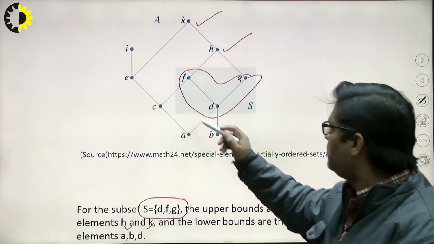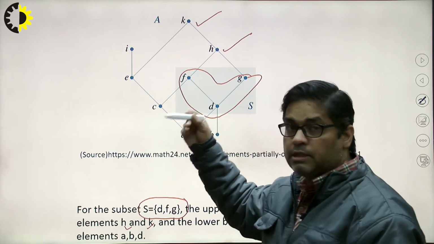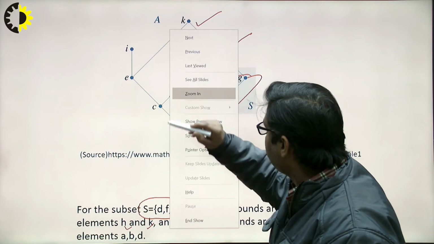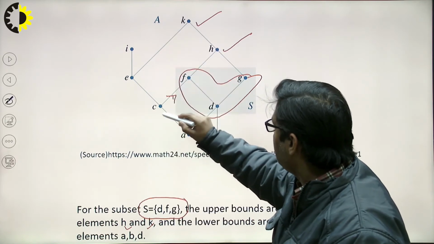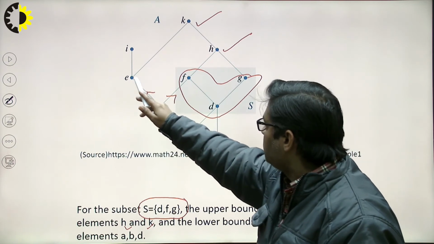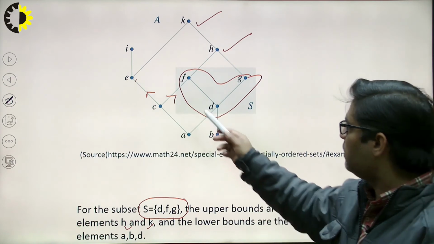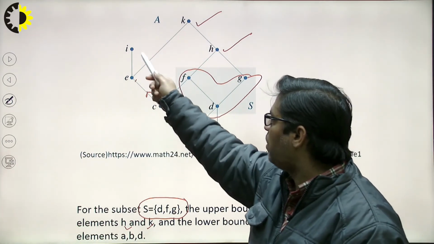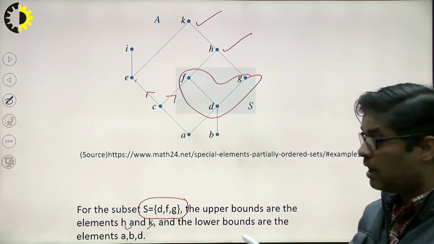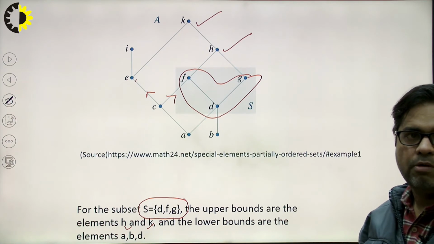Here if I see the divisibility relationship, then I can say that C divides F, and C divides E. But I cannot say anything about E and F, whether E divides F or not. If there is no relationship between E and F, then how can it be related to I also? So I is not related, that's why it is not the upper bound of F, G and D.